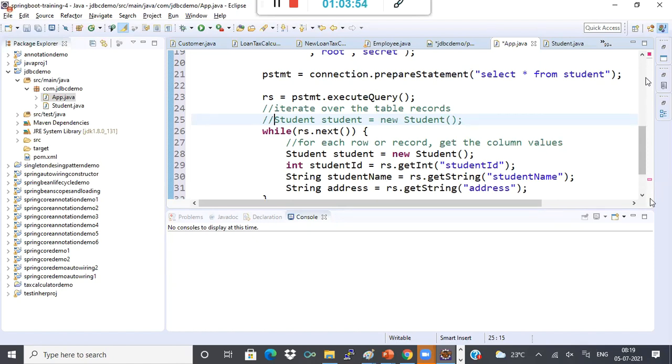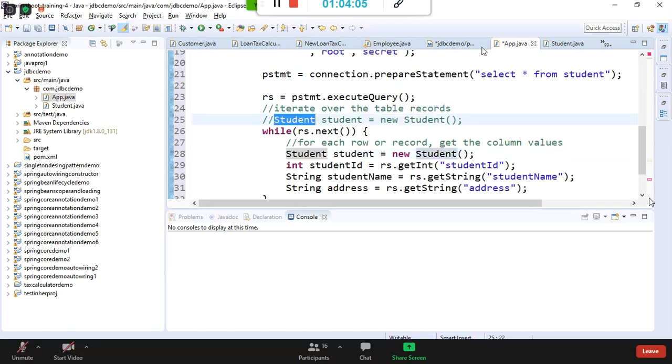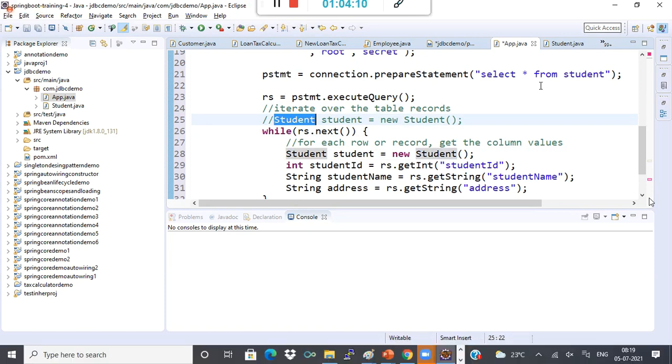Anyone can tell? Why am I creating the student object inside this while loop? Why can't I create the student object outside the loop like this? Yes, Rajesh. So what about others? Yeah, new student object, correct. Yes, Vivek, yes.